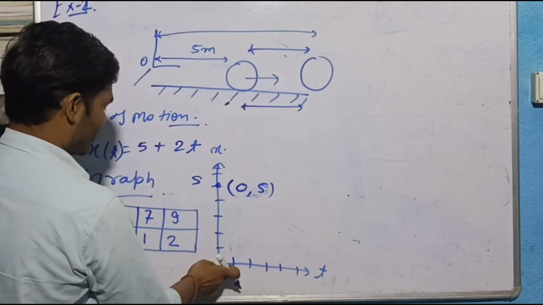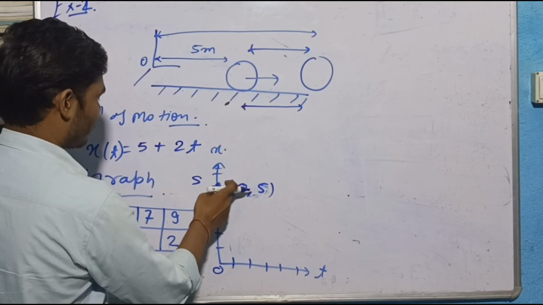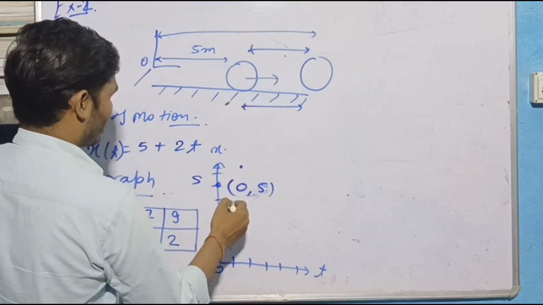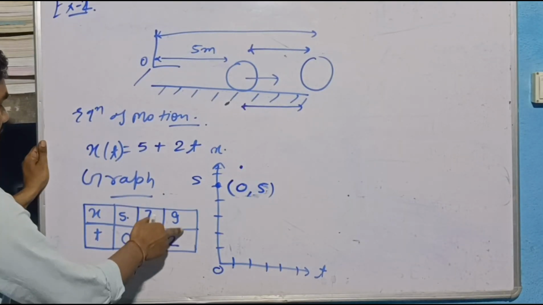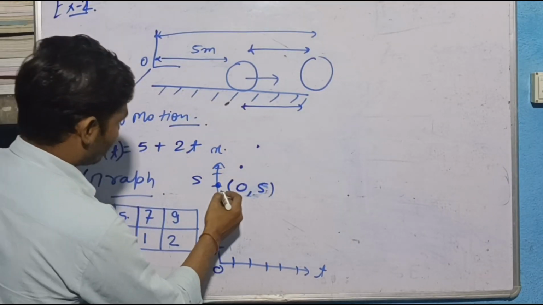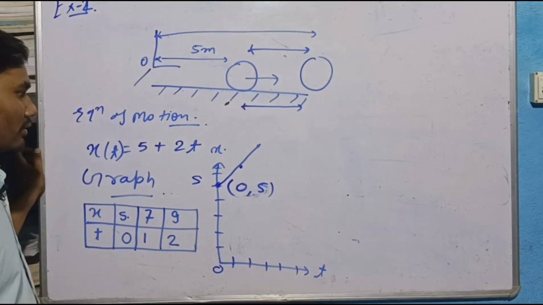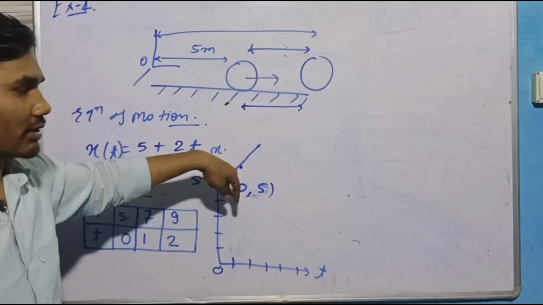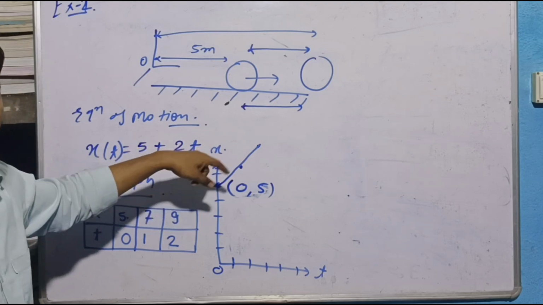Now at 1 second, 1, 2, 3, 4, 5, 6, 7, so here. Then after 2 seconds, the ball is at 9, somewhere here. And now when you connect all these points, you will get a graph, a line.